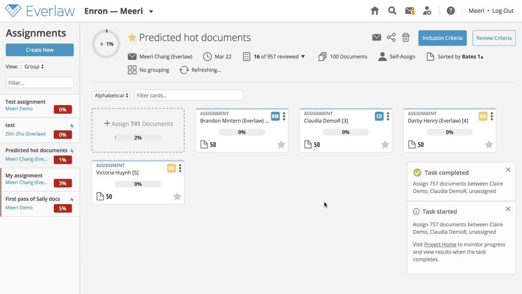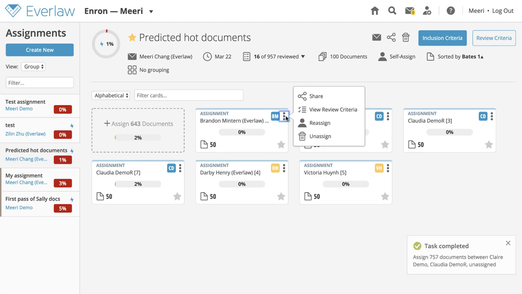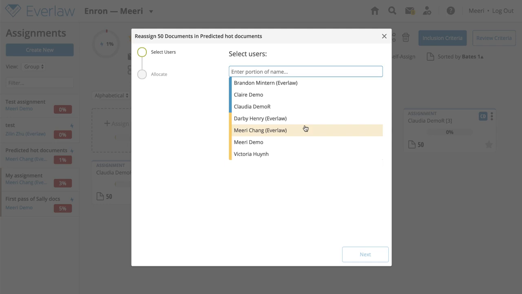To unassign documents from a user, click on the menu icon on the appropriate batch card and select the Unassign option. To reassign documents from one reviewer to another, select the Reassign option. You cannot reassign reviewed documents. Only currently unreviewed documents from the selected batch will be reassigned.